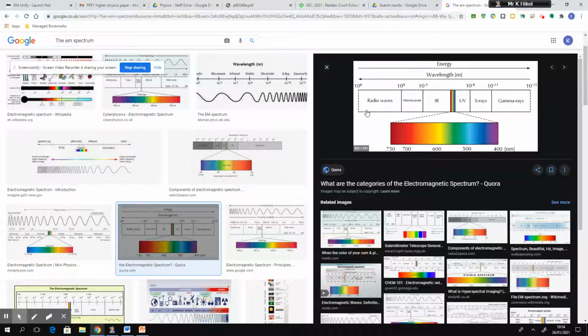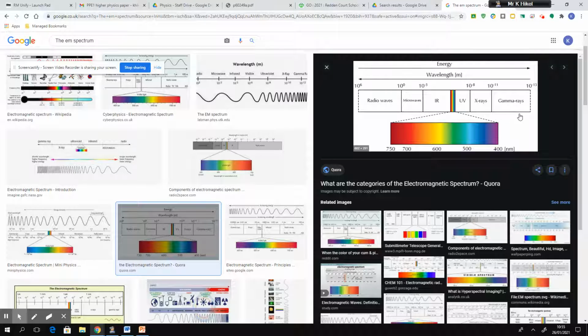If the wavelength is very long, it's going to take a longer amount of time for one wavelength to pass a point, because the wavelength is really long. That will therefore reduce the number of wavelengths passing that point per second. And therefore, because radio waves have a longer wavelength, they've got a lower frequency.